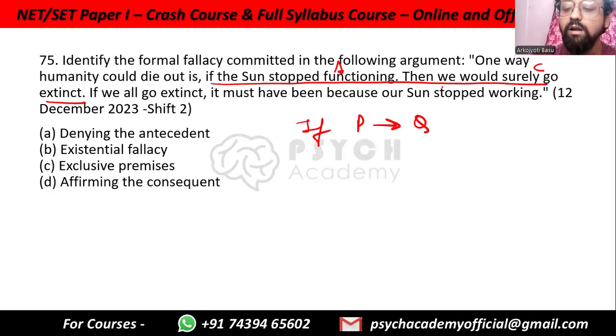So this is a form of the fallacy of a single cause. We are assuming that we can go extinct in only one particular way. So this is affirming the consequent, as if we have gone extinct. So this second part is the one that is accepted. So affirming the consequent, that is option D.